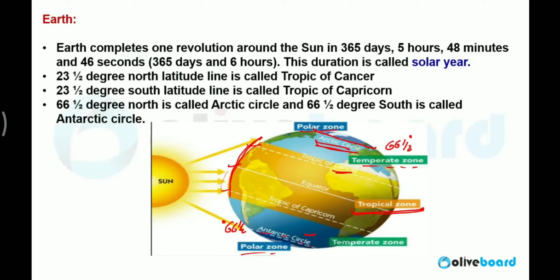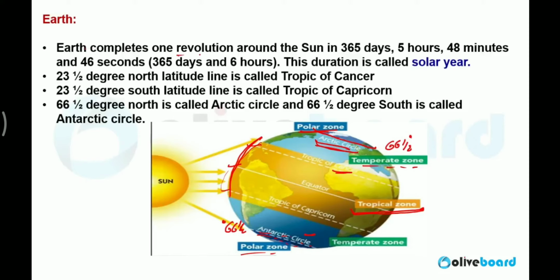Now what is the polar zone? The polar zone is the area beyond the Arctic and Antarctic, which is completely covered by snow around the year, where the sunlight does not reach directly. So that area is called the polar zone. Now see the points here.